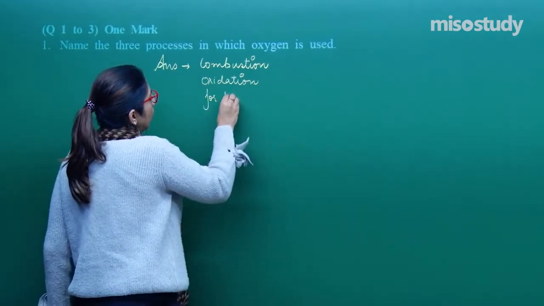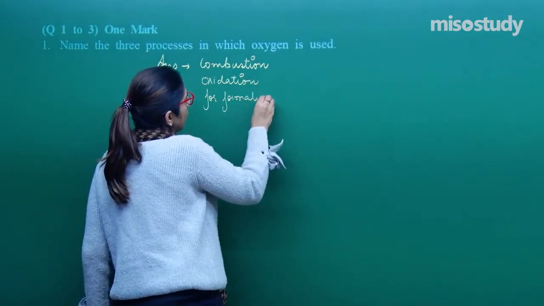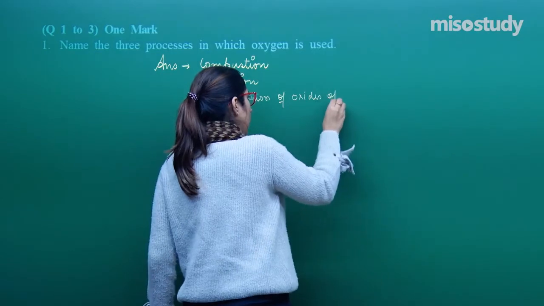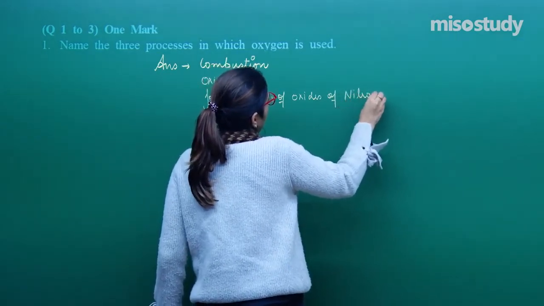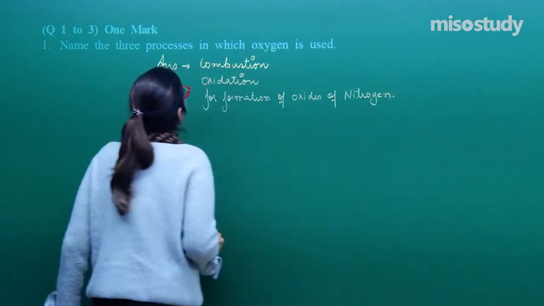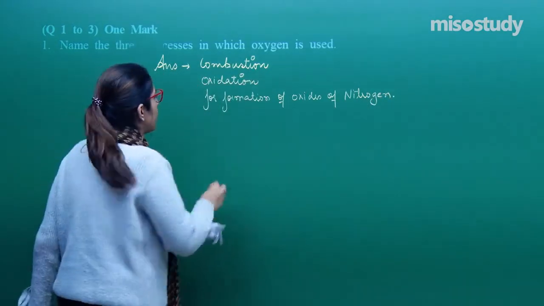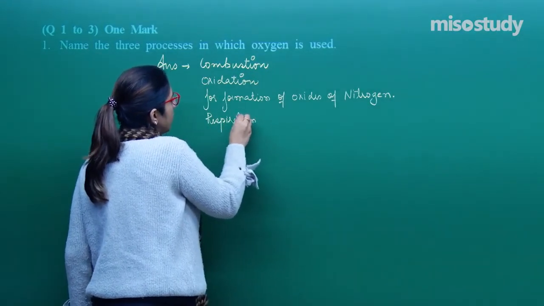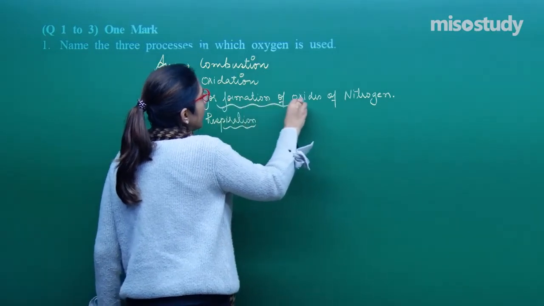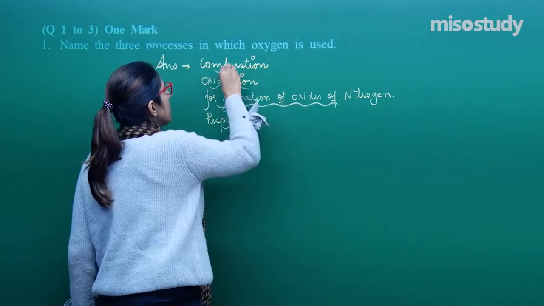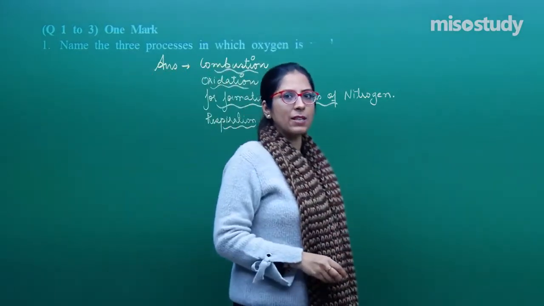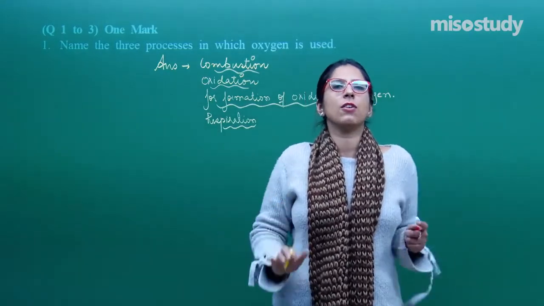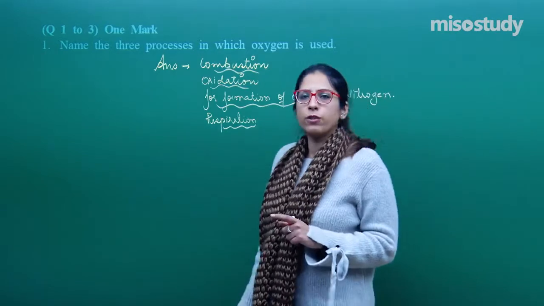For formation of oxides of nitrogen. Other than that, you can write that oxygen is also important for the process of respiration. Which respiration do I mean here? I am talking about aerobic respiration. Aerobic respiration always requires oxygen, in which combustion of substances occurs in the presence of oxygen, where complete breakdown occurs, due to which energy is released along with the release of carbon dioxide. So this was question number 1.